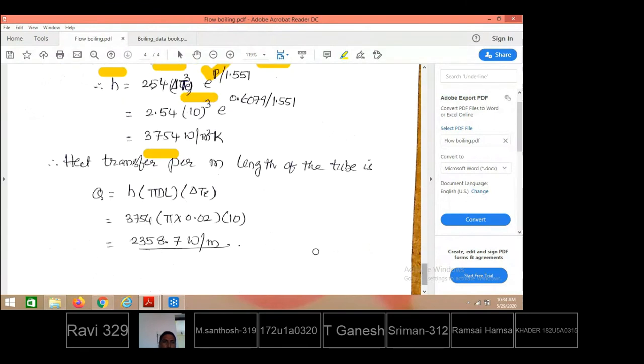Then for flow boiling, what is the heat transfer rate? It is a convection heat transfer, hA delta T. What is A? So pi D into L. That is the surface area for the tube. For unit length, they are saying pi into D, diameter 2 centimeters means 0.02 meters. The change of temperature between the tube and the inside flowing fluid is 10 degrees, and this is the amount of heat transfer estimated. So with this, the flow boiling is also completed.